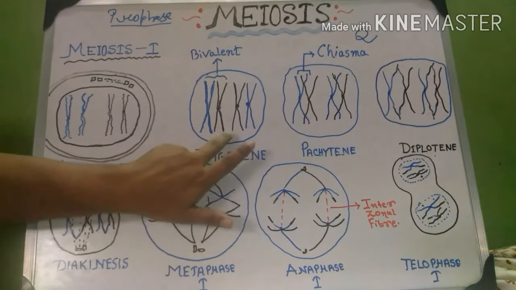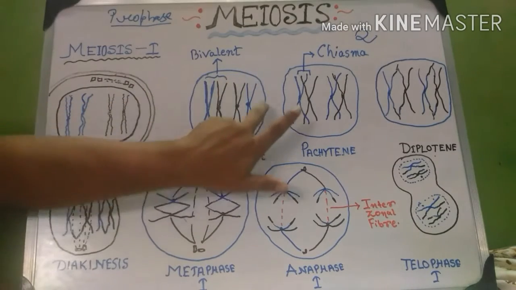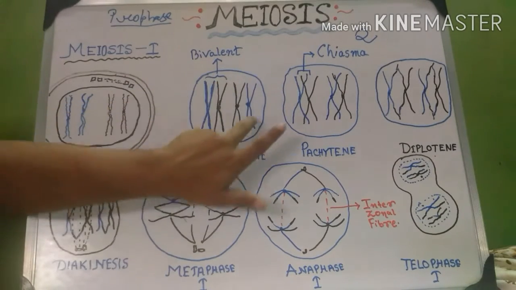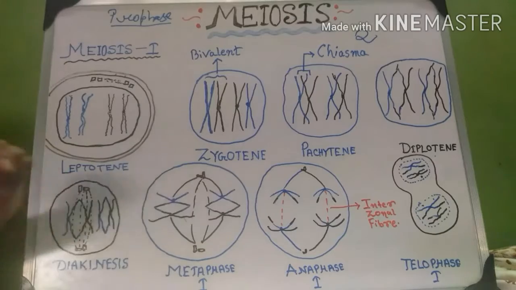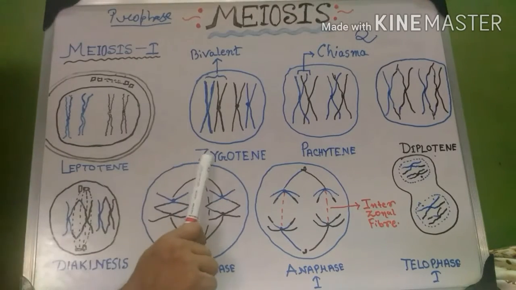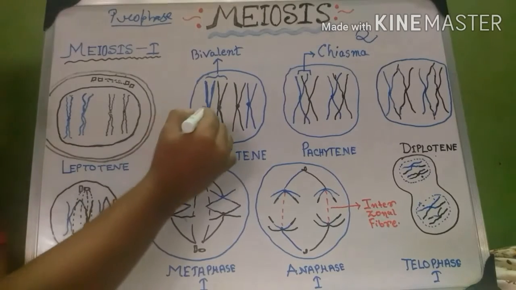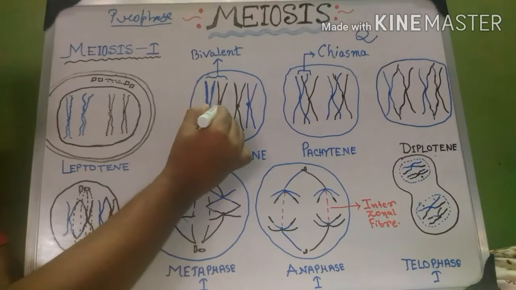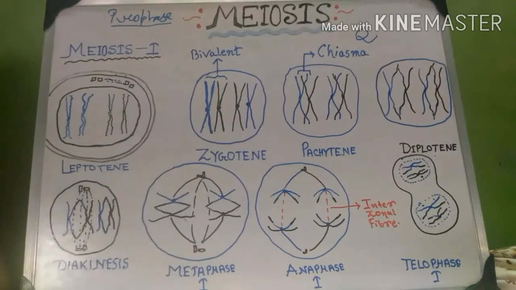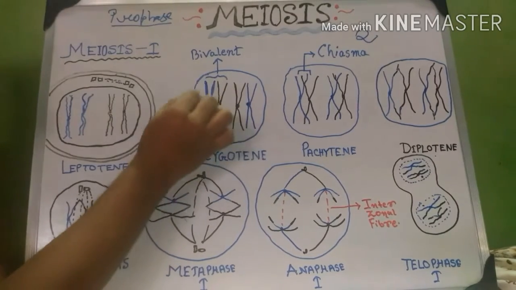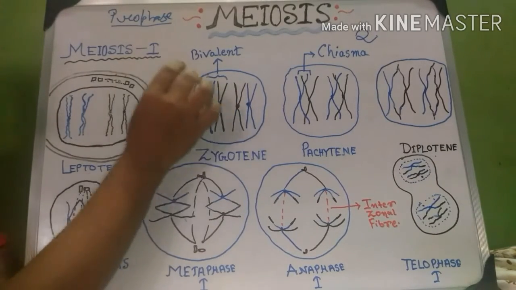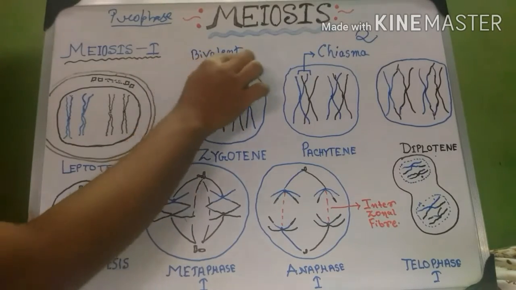In the zygotene phase, the nuclear membrane remains intact. A very essential event happens: the homologous chromosomes come together and make a pair, which is known as a bivalent.